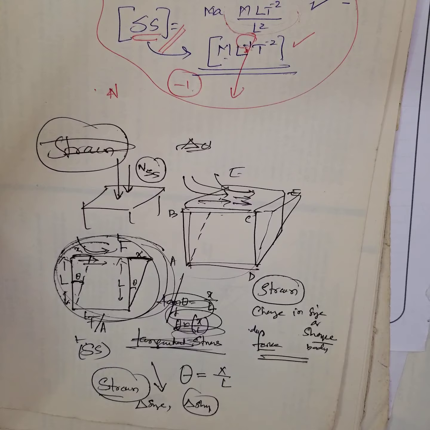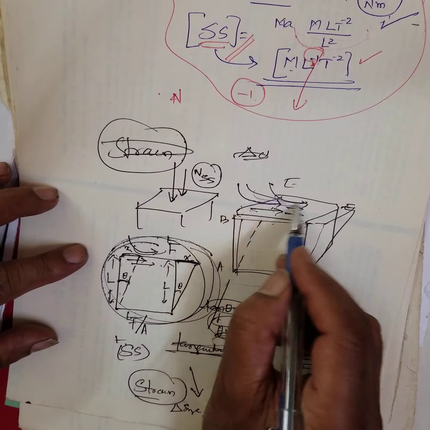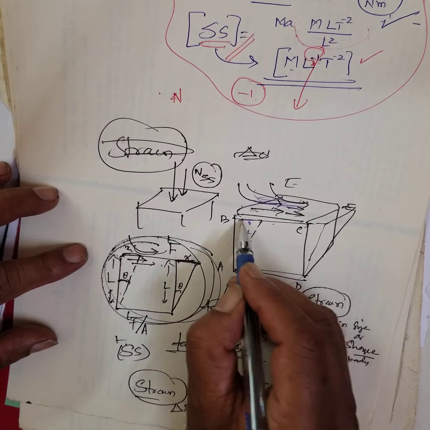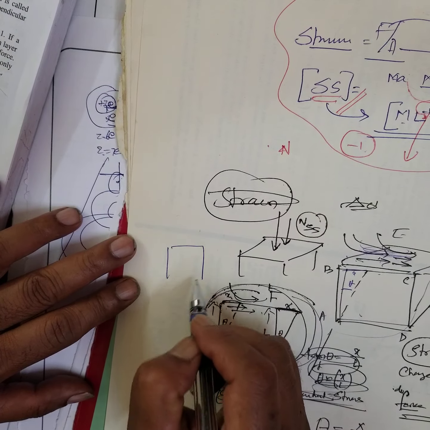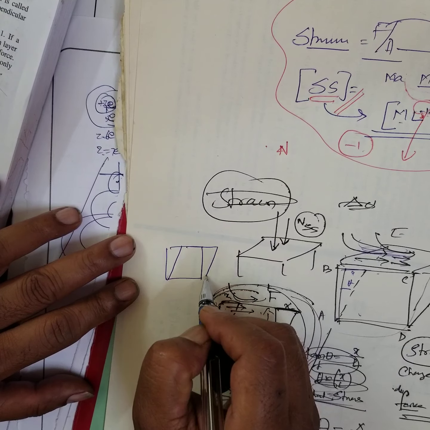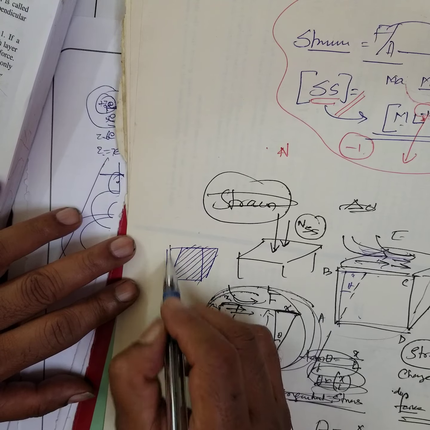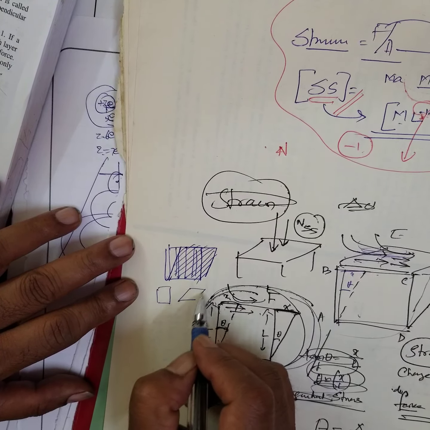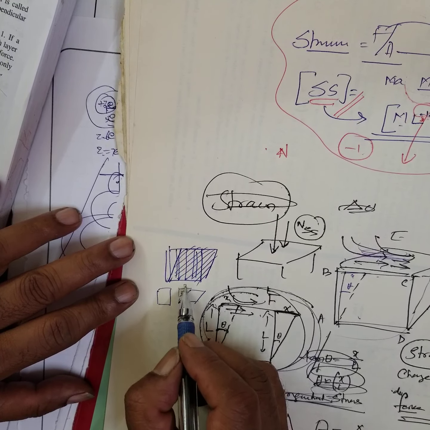Here, what is the strain you observe? The more deforming force you apply, the more angle theta and the more displacement in this direction. That means the shape itself changes. The original shape was like this. Because you are applying the force, the body shape changes. This is the new shape, and this was the original shape. This depends upon what angle it tilted and what distance.